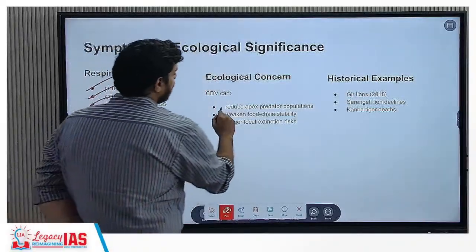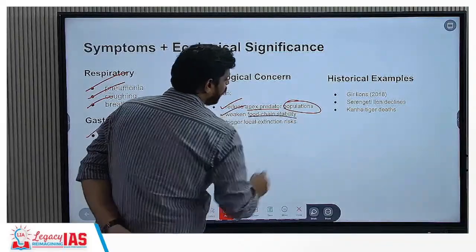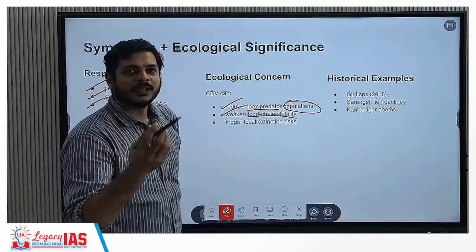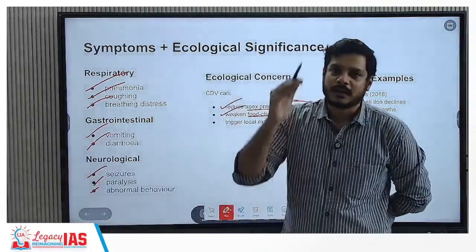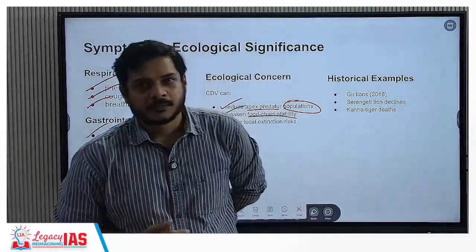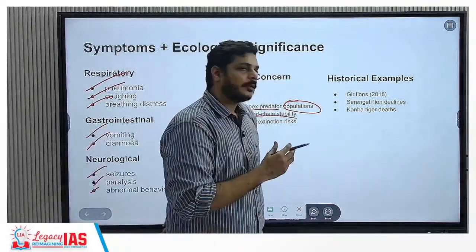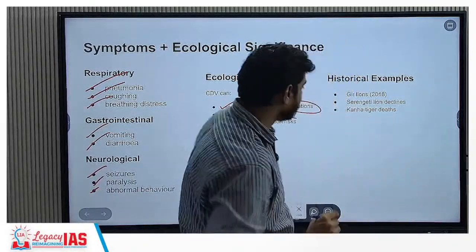Ecological concern: it can reduce apex predator populations and weaken food chain stability because of the elimination of the apex predators. An apex predator is the one at the top of the food chain, and that is important to consider when we talk about the pyramid of numbers. It is important that the apex predator is there so that control of population is maintained.